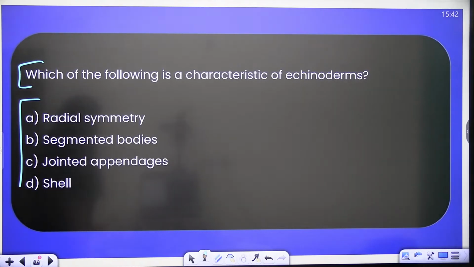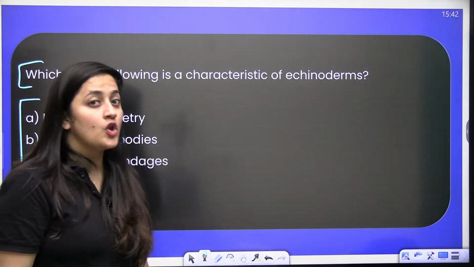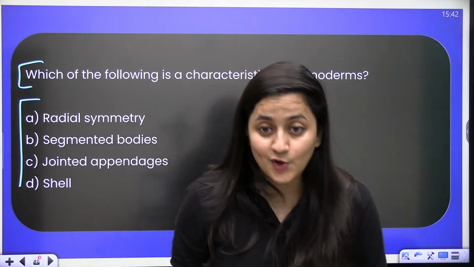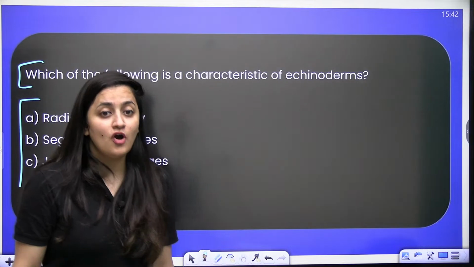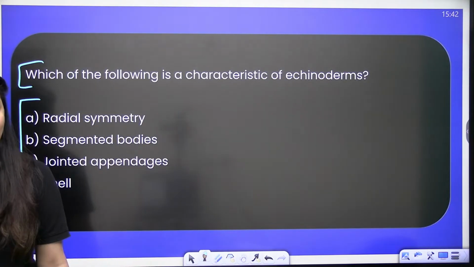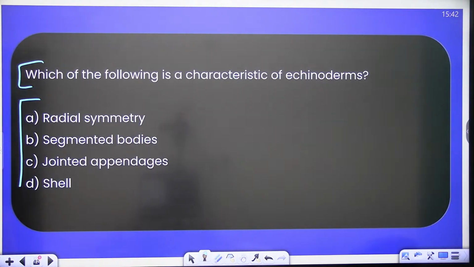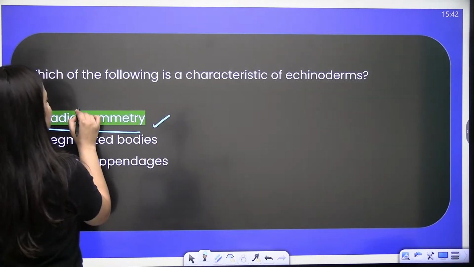Which of the following is a characteristic of echinoderms? Remember, echinoderms, they are non-chordates. So echinoderms are having radial symmetry.